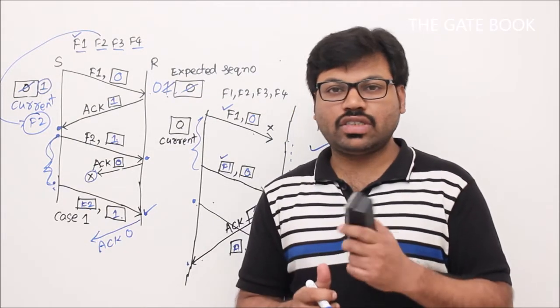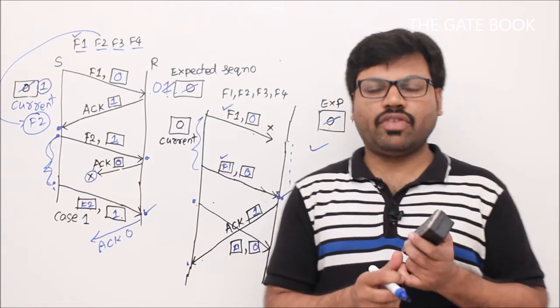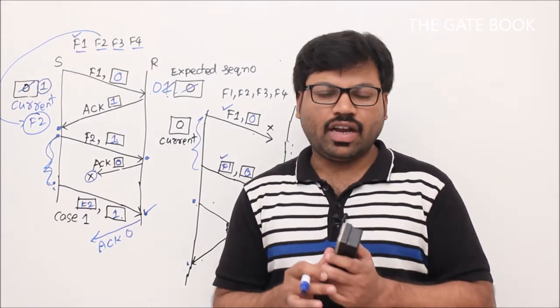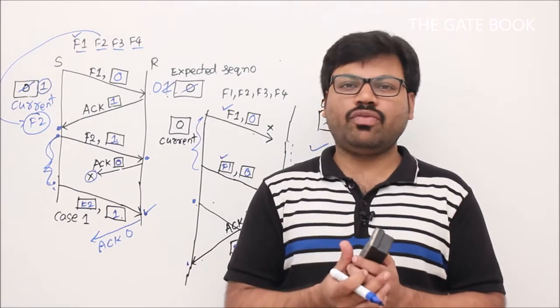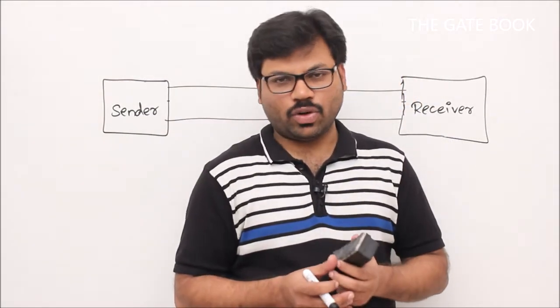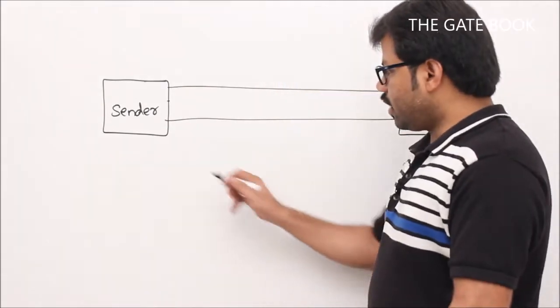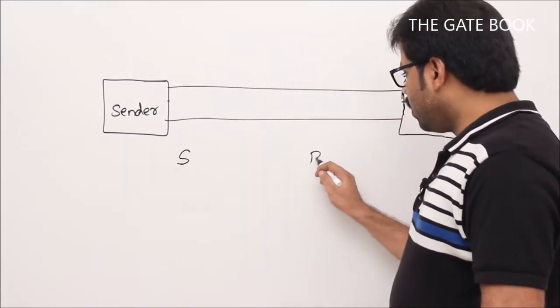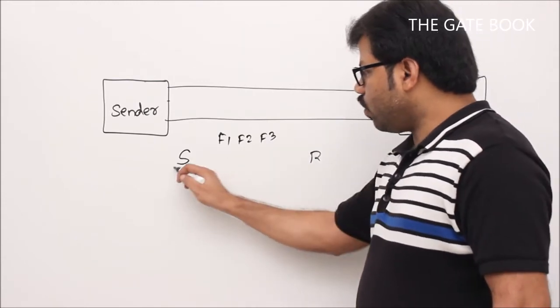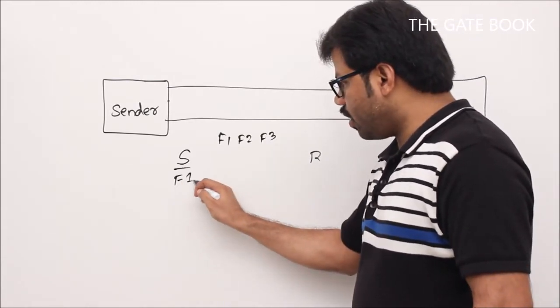Now we are going to see the disadvantages of this stop and wait protocol. In what situation can we use stop and wait, and what is the major problem with it? Let's try to understand the drawback of the stop and wait protocol. Example: this is the sender and this is the receiver, and the various frames are F1, F2, F3, and so on. We know that the sender first sends frame number 1, right?